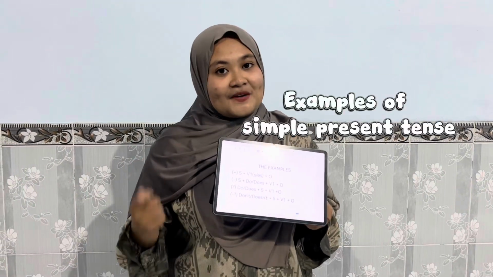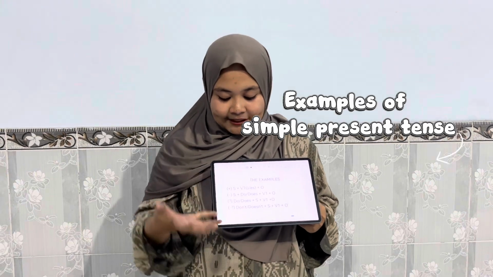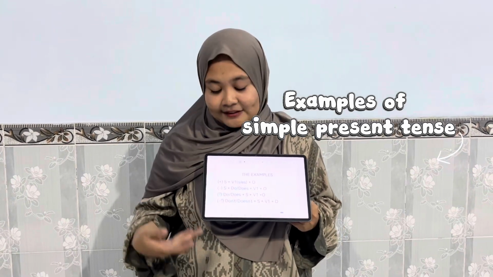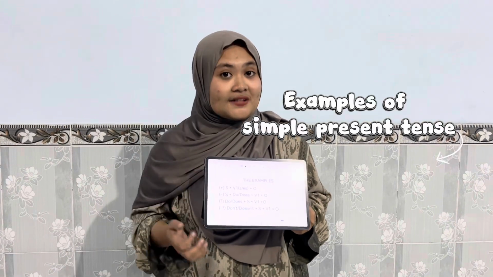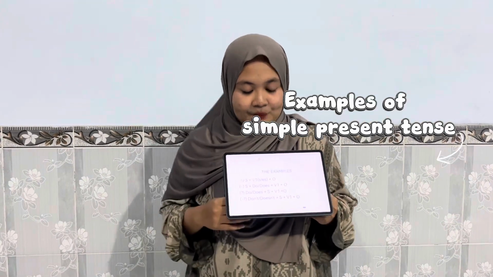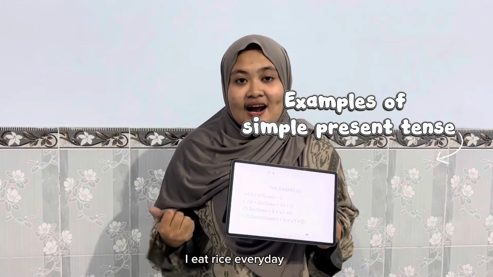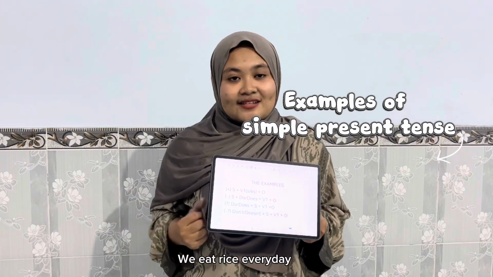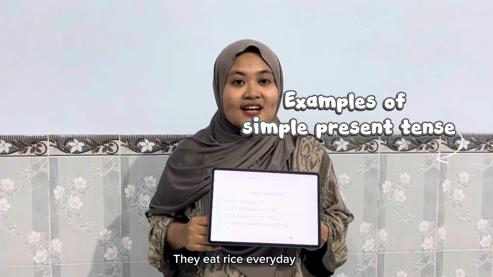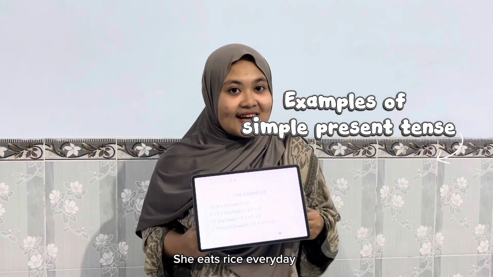Next, I want to explain the examples of simple present. There are many patterns: positive, negative, interrogative, and negative interrogative. I want to start with the positive sentence. I have an example like: I eat rice every day. You eat rice every day. We eat rice every day. They eat rice every day. He eats rice every day. She eats rice every day.